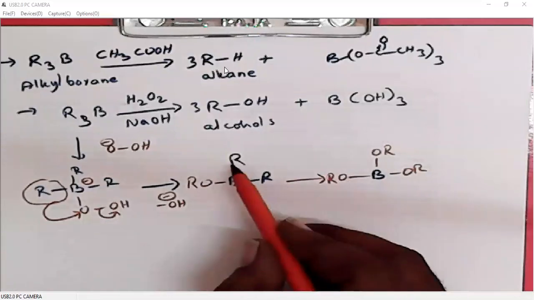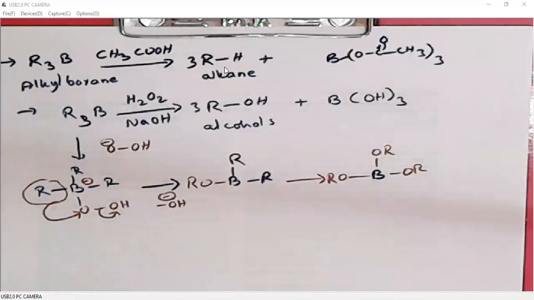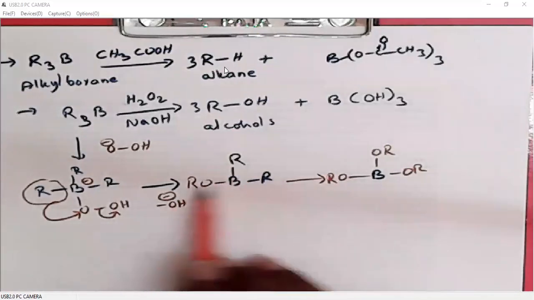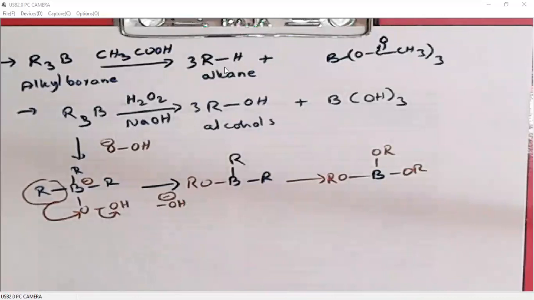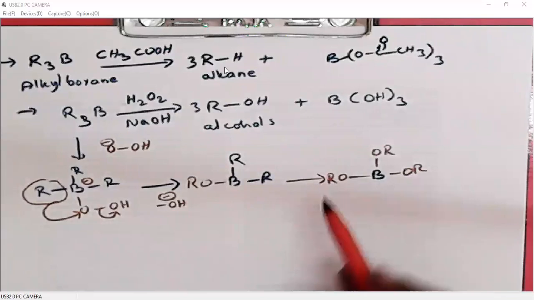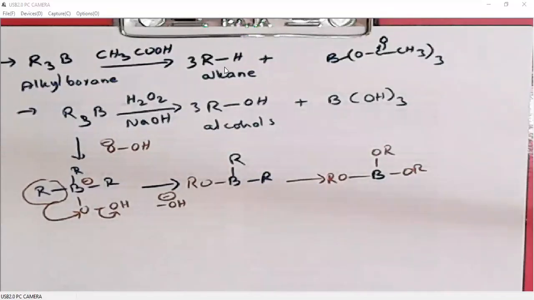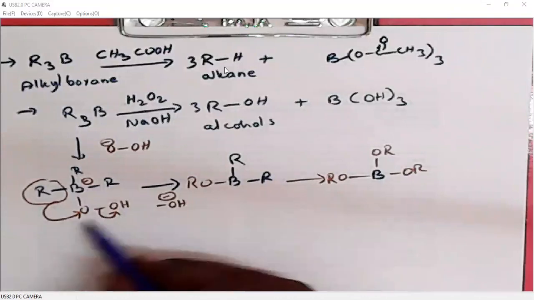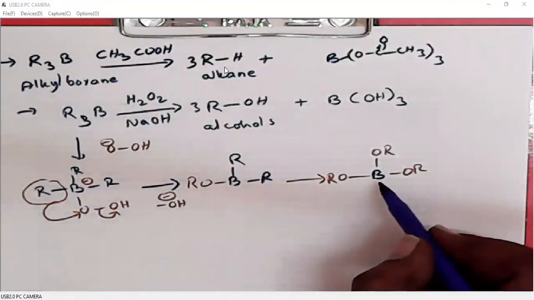If it is a tertiary carbon, only one. Sometimes we need very high temperatures to shift a tertiary carbon. So a primary, monosubstituted carbon can be easily migrated, whereas a secondary carbon takes a little more energy for alkyl shift. For tertiary carbons we need extremely high temperatures. So think that it is a monosubstituted carbon, so all alkyl groups will migrate to the peroxide oxygen, generating a borate ester.